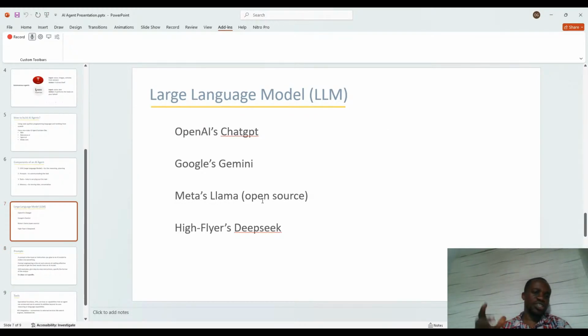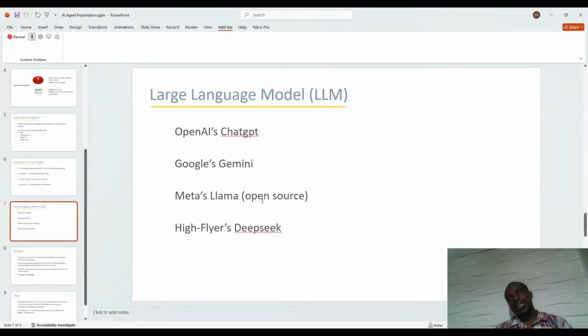So let's pick them one by one. What do we mean by large language model, LLM? Examples of them are OpenAI's ChatGPT, Google's Gemini, Meta's Llama, and High-Flyer's DeepSeek. Meaning that ChatGPT was produced by OpenAI, Gemini was produced by Google, Llama is produced by Meta, and DeepSeek is produced by High-Flyer. Now, any of you can choose any of these. I think right now most of the large language models will do well. The only thing that might make you choose one over the other might be the cost.